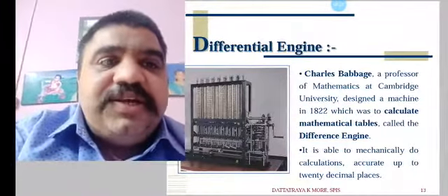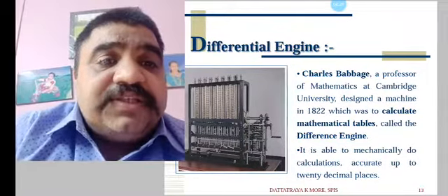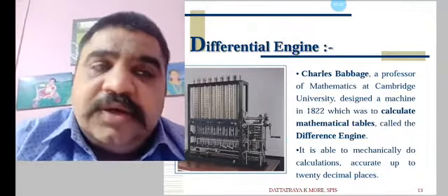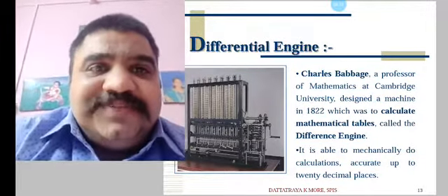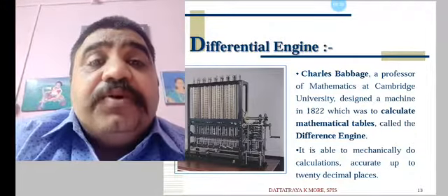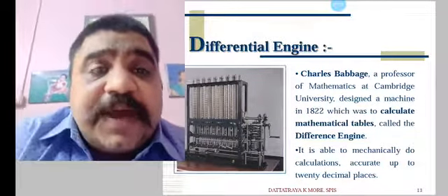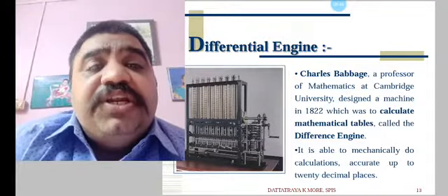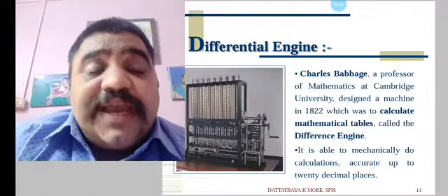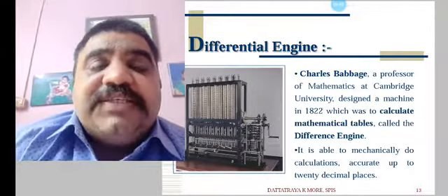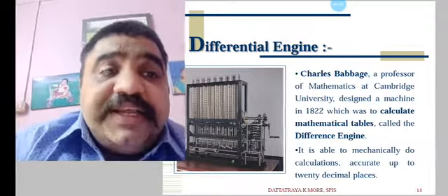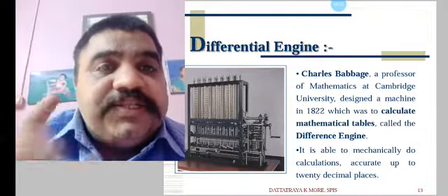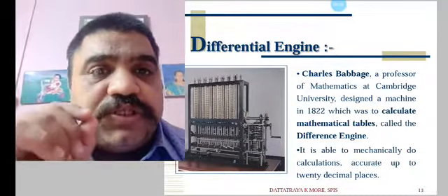Differential engine. This is a little mechanical work, having different small devices including wheels, gears, and many things. Charles Babbage, who is known as the father of the computer, a professor of mathematics at Cambridge University, designed a machine in 1822 to calculate mathematical tables, called the difference engine. It was able to mechanically do calculations accurate up to 20 decimal places. Accuracy was very nice here.